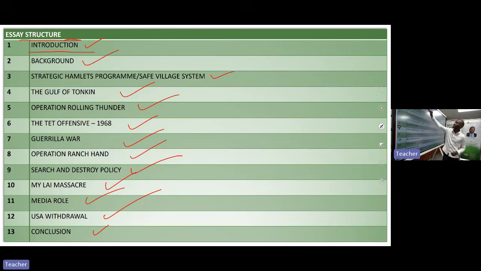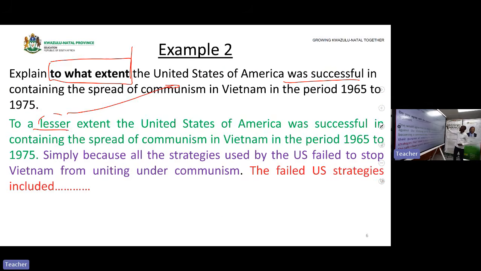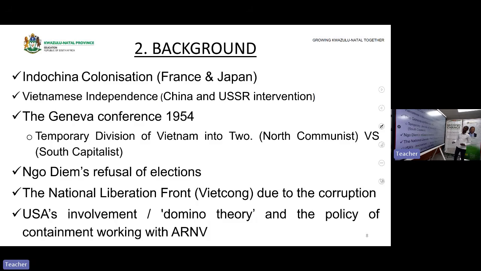You have written the introduction, you are done. We now go to the background. In the background of the Vietnam War essay, these are things that you need to highlight. You need to highlight the Indochina colonization, where it was colonized by France and Japan. Remember that Vietnam at first was in an area called Indochina. Why Indochina? Because that area was next to India and next to China. In terms of culture and religion, it was influenced by India and China. As a result, it was called Indochina.